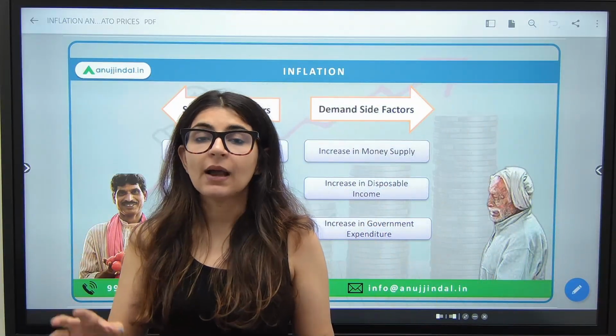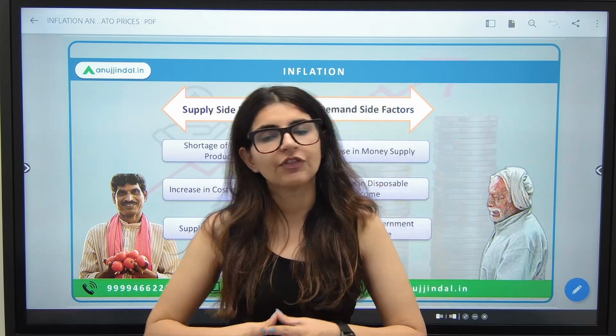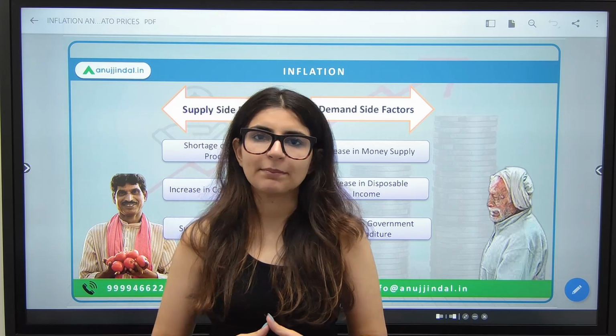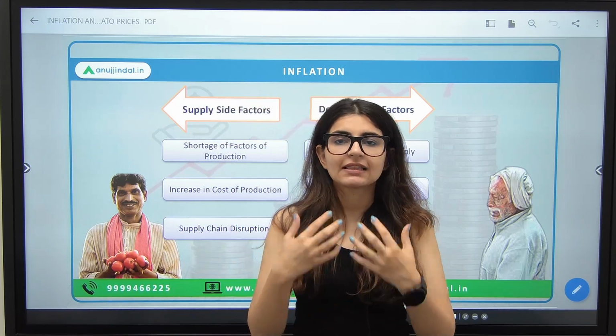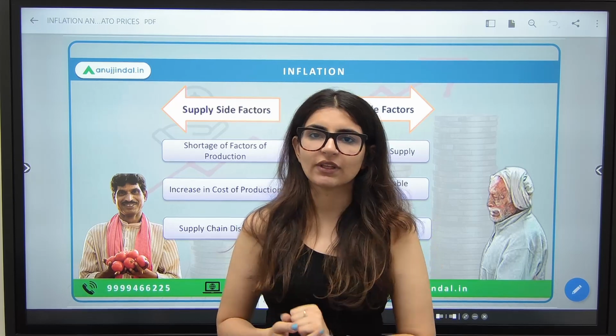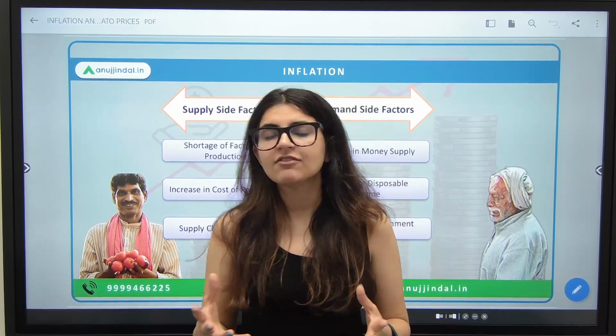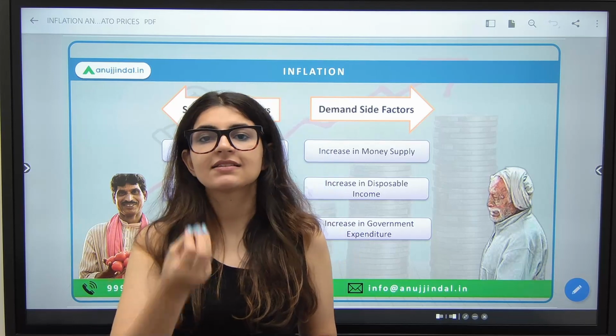Inflation is nothing but a general increase in the prices of goods and services in the economy over a period of time. So when the goods and services that we as consumers are purchasing, जब उनके prices increase होते हैं, that is what we call as inflation. Why does inflation take place? Why do the prices rise?